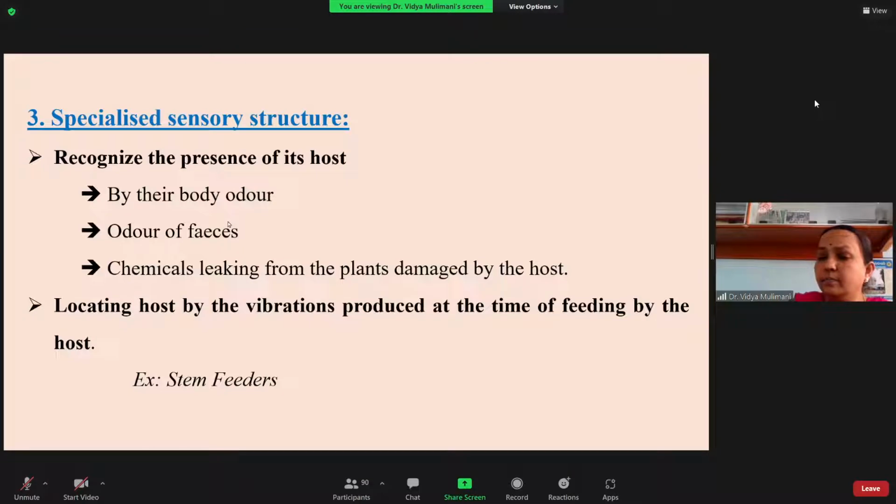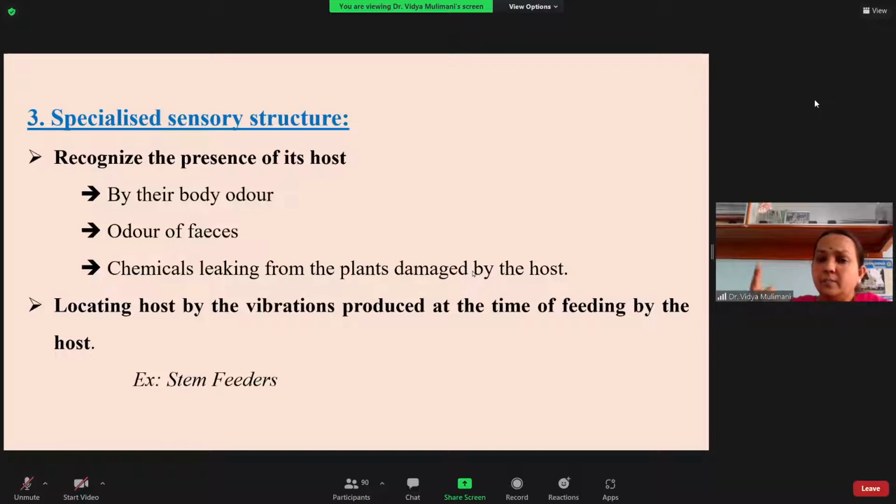For example, if the caterpillar feeds on the leaf of maize and excretes, some chemicals in the fecal matter will be known to the female parasitoid. So the chemical that oozes out from the fecal matter of the caterpillar also acts as an attraction for the female for attacking. Another is the chemicals leaking from the plants after damage by the host, which is also attracting.